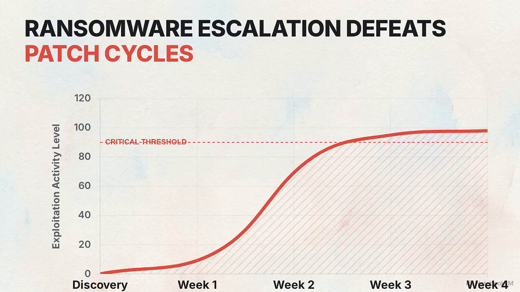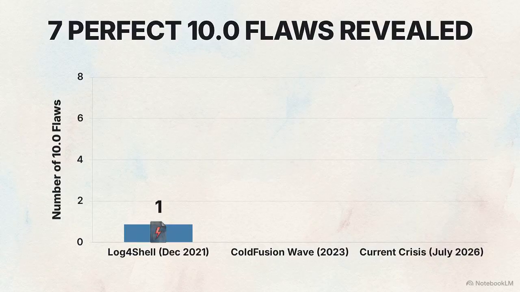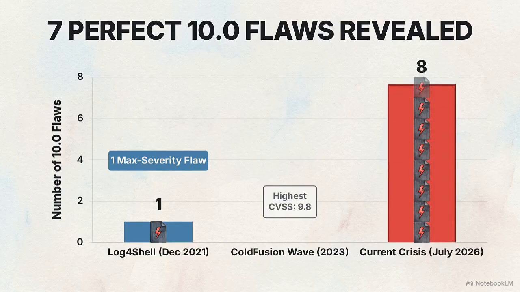Security analysts predict a rapid escalation, moving from the release of proof-of-concept exploits in Week 1 to widespread ransomware weaponization by Weeks 3 and 4. Looking at this comparison table, the sheer volume of this crisis stands out against historical benchmarks. The Log4Shell crisis centered on a single 10.0 flaw. Here, network defenders are facing 7 perfect 10.0 flaws at once.